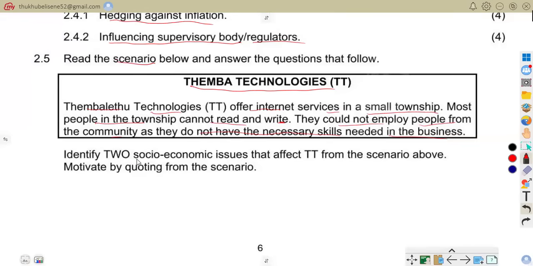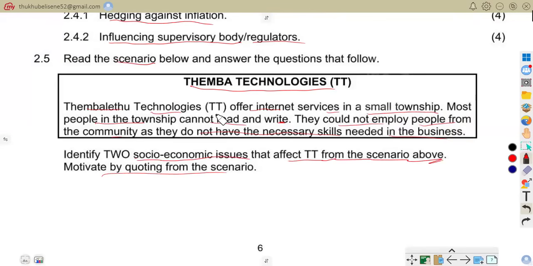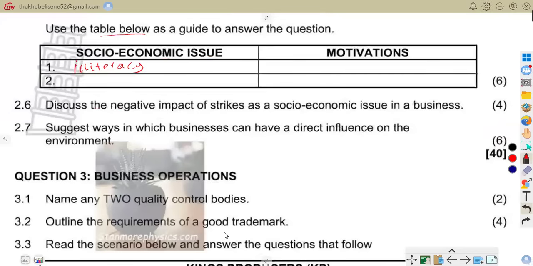Now we are asked to identify two socio-economic issues that affect TT from the scenario above, motivated by quoting from the scenario, and we are going to use this table as a guide to answer that question. So the socio-economic issue is illiteracy, because you are told that these people cannot read and write. That is our socio-economic issue.